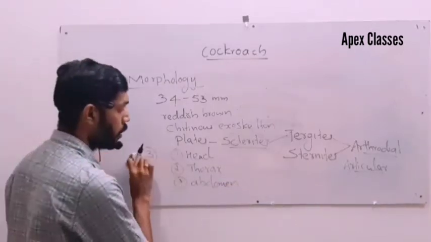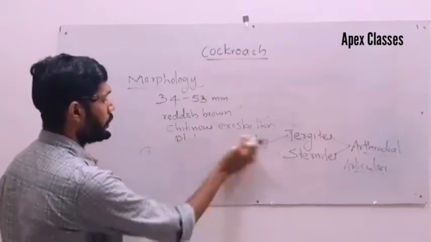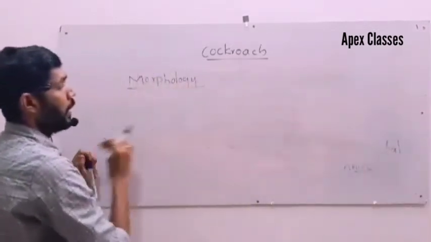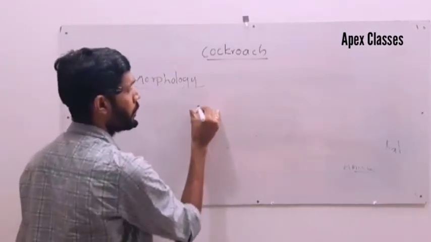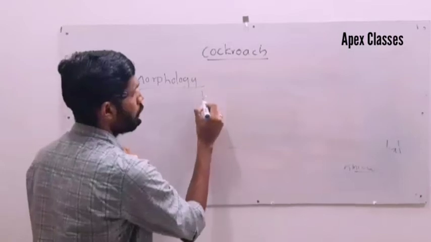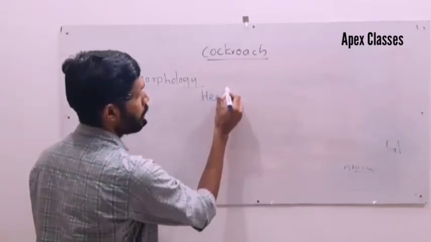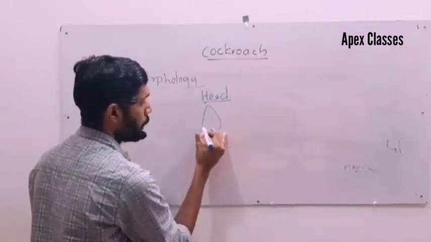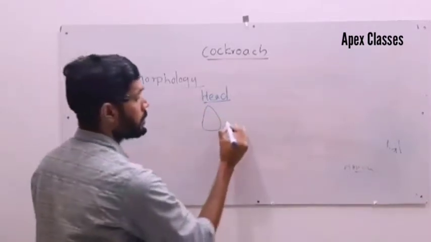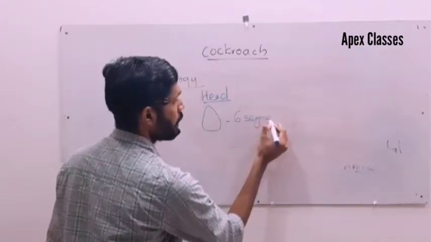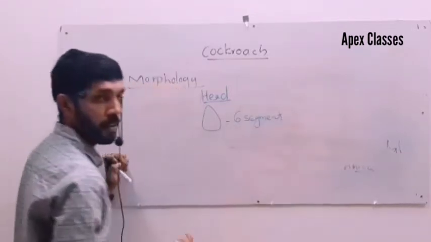First of all, we need to discuss the head of cockroach. Head is triangular in shape, fused by 6 segments.